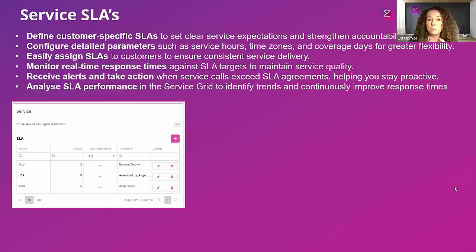And of course, accountability then to track that and analyze the information as it comes through the service calls, but through the service grid itself, where you can create reports based on those KPIs and ensure that you're delivering the services that you require, and monitoring obviously the real-time response against those SLAs.